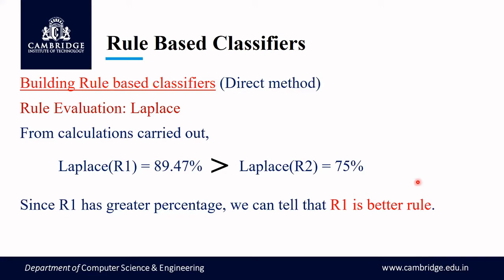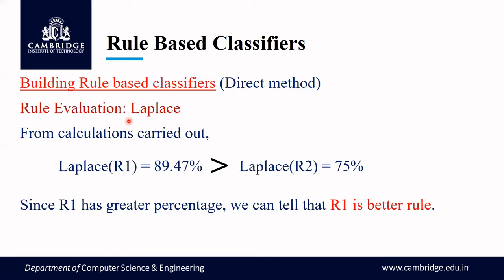Now suppose you add one more conjunct, so the new rule will have 4 conjuncts. Now calculate Laplace for that. If the addition of that conjunct leads to an increase in the Laplace value, then you retain it. If not, you don't add that conjunct. That is how you apply rule evaluation with respect to the addition of conjuncts.